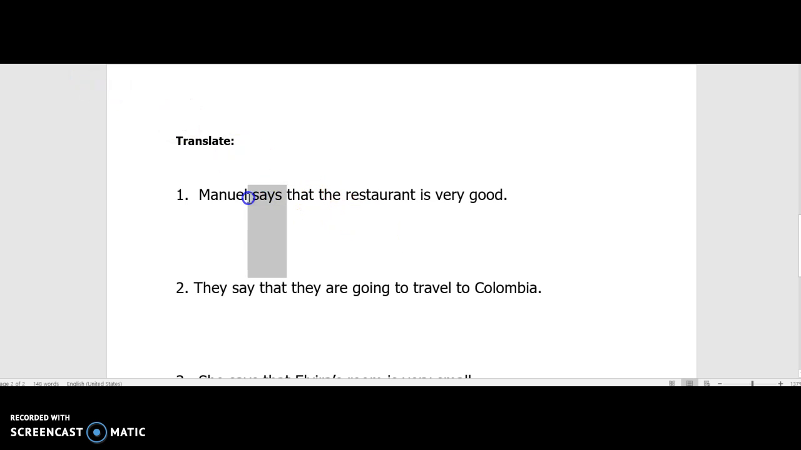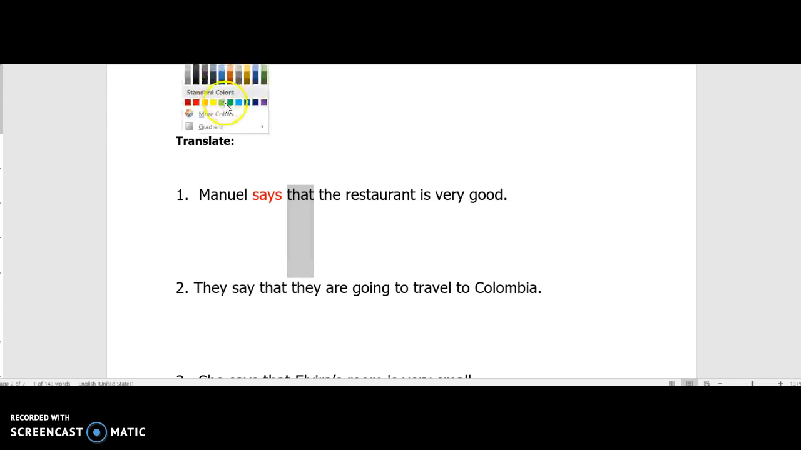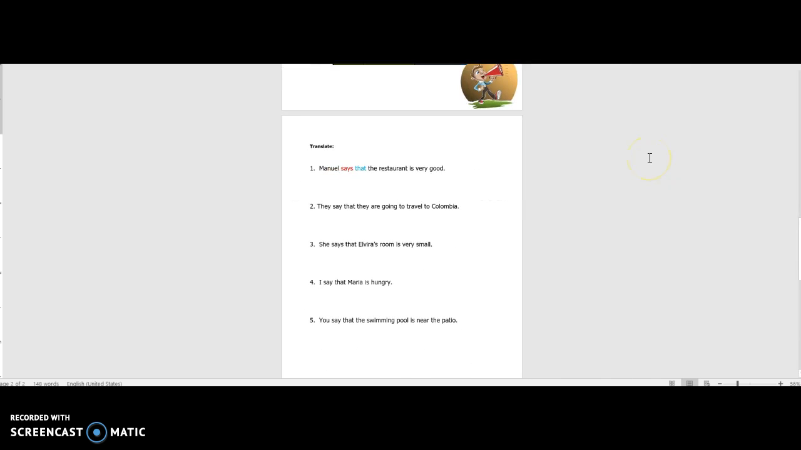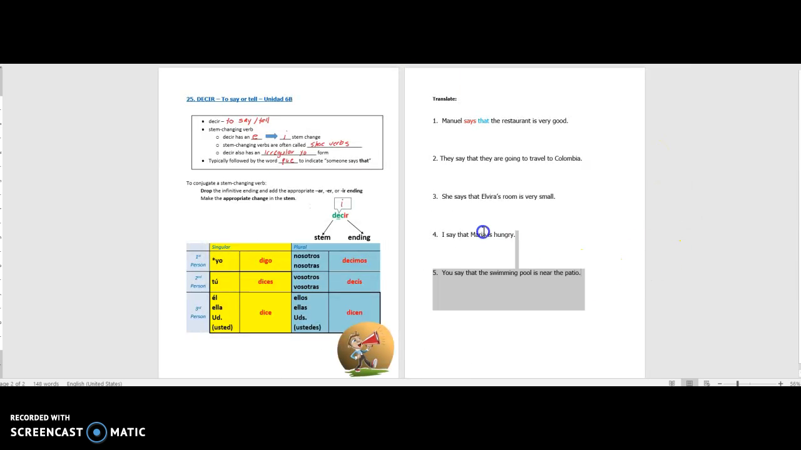So here we go. There's our says, and here's our that. I told you that word is going to show up. So let's highlight that and make that maybe blue so we don't forget about it. Manuel says that the restaurant is good. You know what we're going to do? I'm going to change my spacing here a little bit so things don't go so far apart.